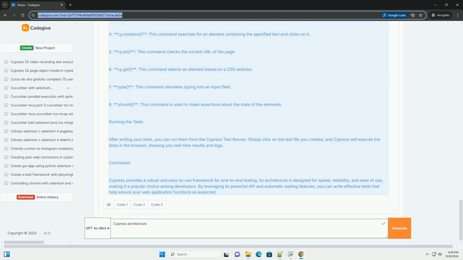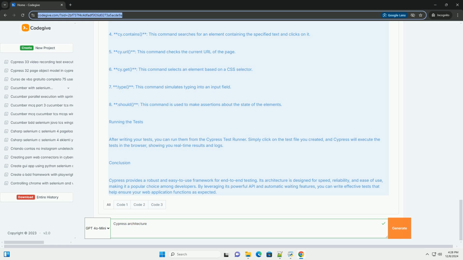3. Browser Context. Cypress runs tests in the context of a real browser, allowing tests to interact with the application just like a user would. 4. Cypress Commands. Cypress provides a rich API for interacting with the application under test. Commands are chainable, making it easy to read and write tests. 5. Automatic Waiting. Cypress automatically waits for elements to be available and actions to be completed, reducing the need for manual waits and timeouts.